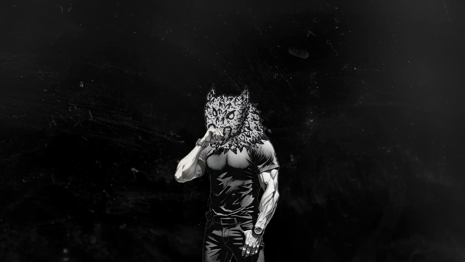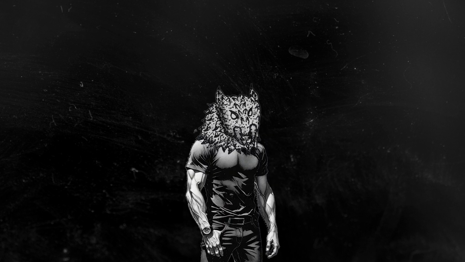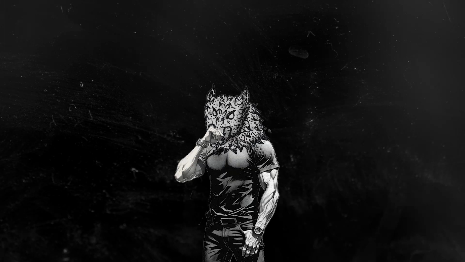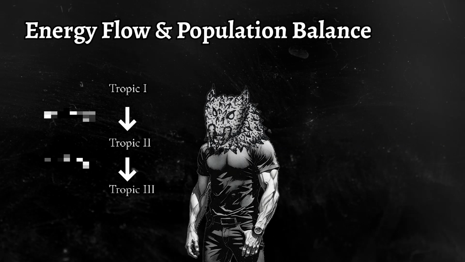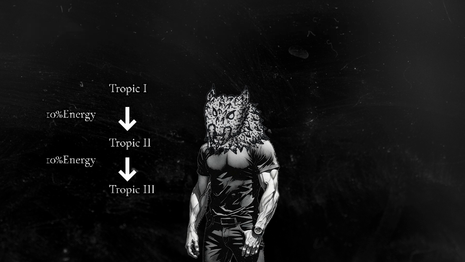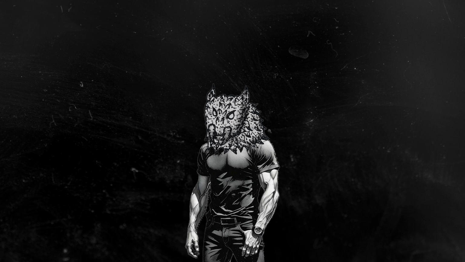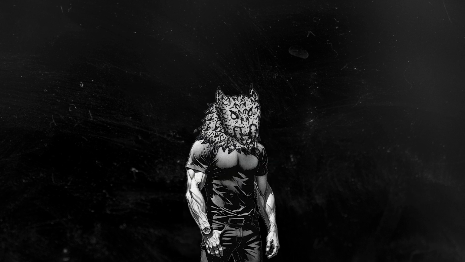Without a structured food web like this, an ecosystem cannot function. If an apex predator rules over a habitat without sufficient prey to sustain it, the system collapses. Energy flow and population balance. Ecosystems operate under strict energy transfer rules. Only about 10% of the energy from one trophic level moves up to the next, with the rest lost as heat or used for metabolism. Because of this, producers must always outnumber consumers. Otherwise, the food web becomes unsustainable.